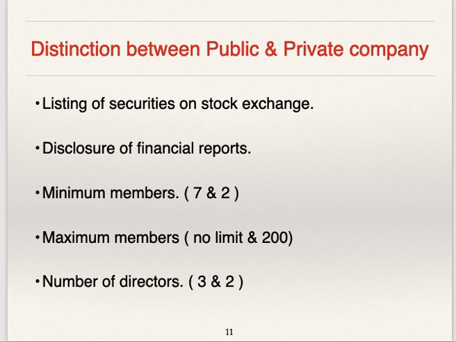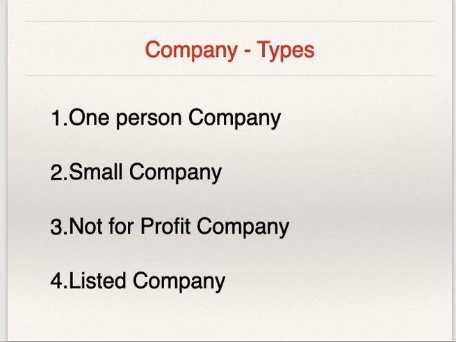Number of directors in case of public company, at least 3 directors are required in public company, whereas at least 2 directors are required in private company. These are some points of distinction in public company and private company.